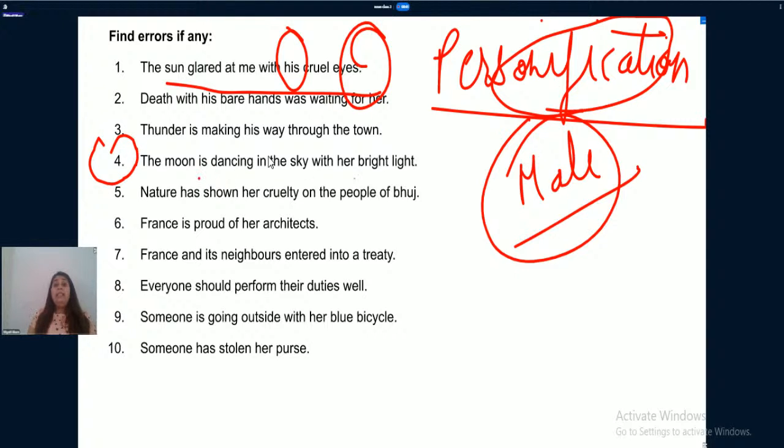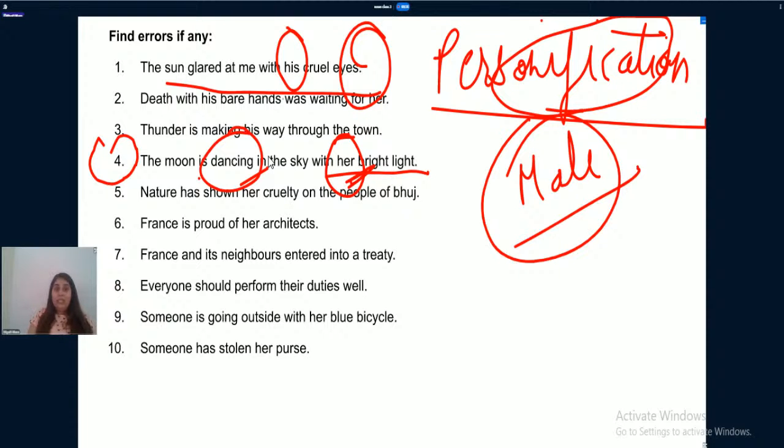The moon is dancing in the sky with her brightness. We all know that only human beings can dance, or only living things can dance. That's why the moon is being personified here. One thing. The second thing is, you need to consider it. You need to understand. You need to ponder over these sentences that we are using here.